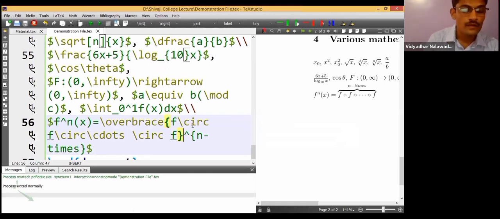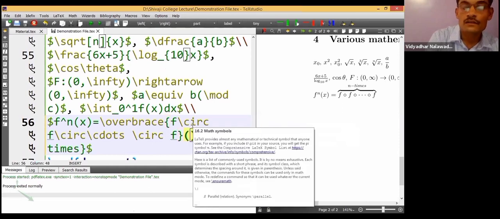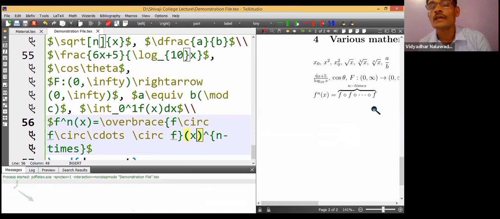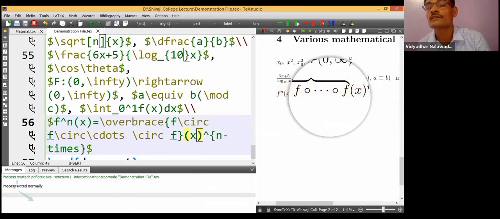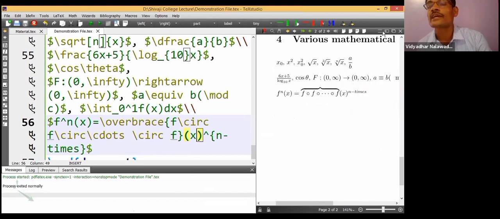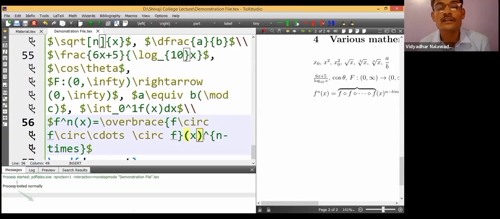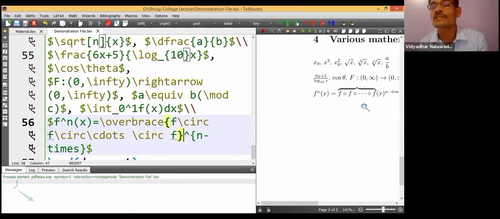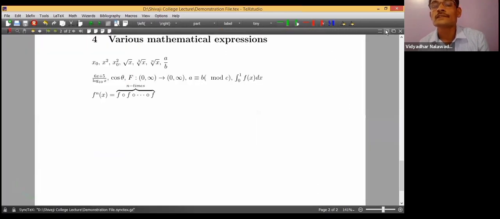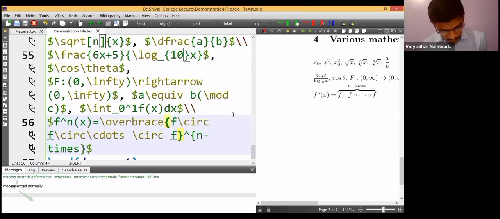Of x, it is outside of this bracket, in bracket x. F composite f of x. This one. Okay. So such a nice output can be generated. This is not correctly coming. Let me remove this x and compile it. F composite f n times. Okay, fine.